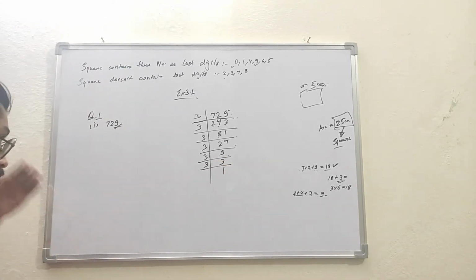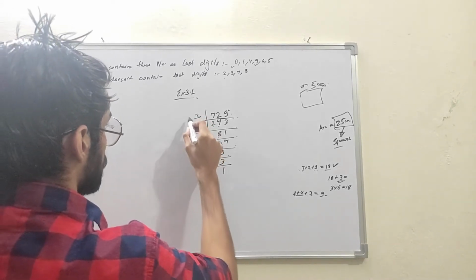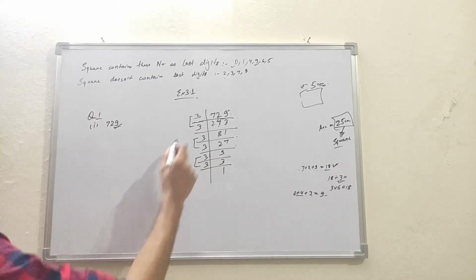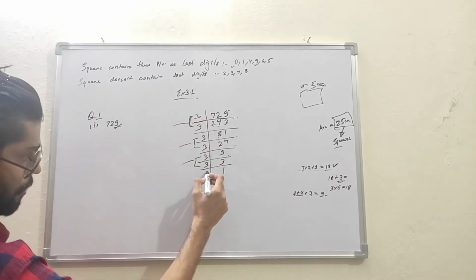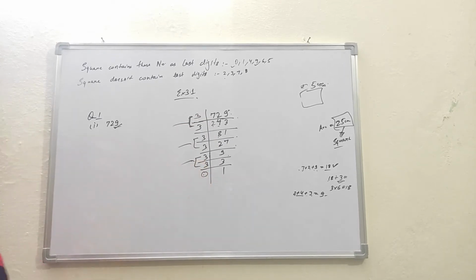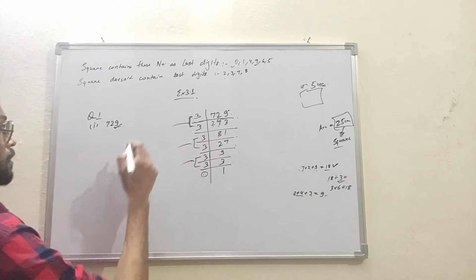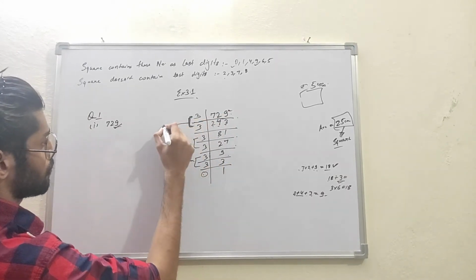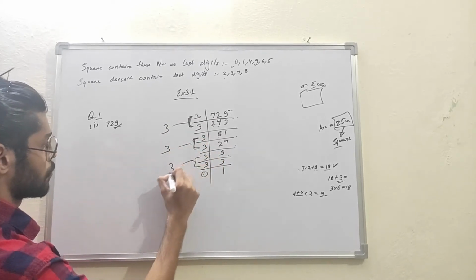Okay. So now we will make the pairs of two numbers. Each pair is made, so no number is left here. So it's a perfect square. Let's check which number makes it a perfect square. These pairs of 3 will give us 3, 3, and 3.